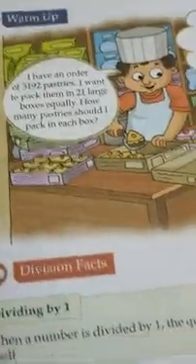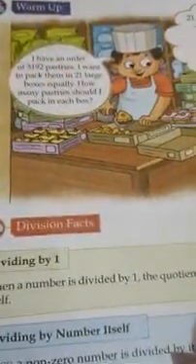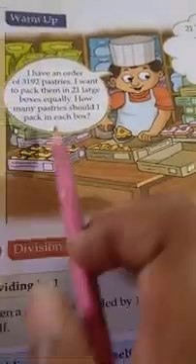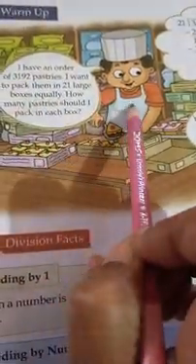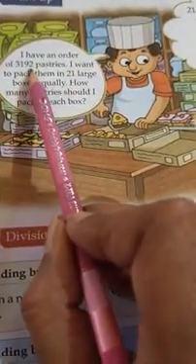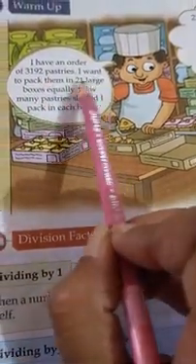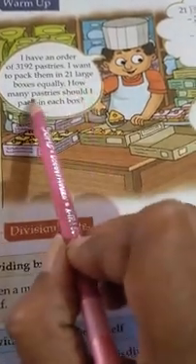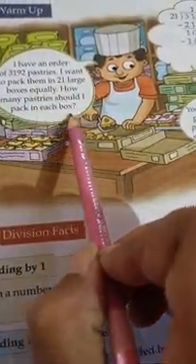Yes, now see one more example relating to the division. Here is one sweet shop. Yes, and the shopkeeper is saying, I have an order of 3,192 pastries. I want to pack them in 21 large boxes equally. How many pastries should I pack in each box?